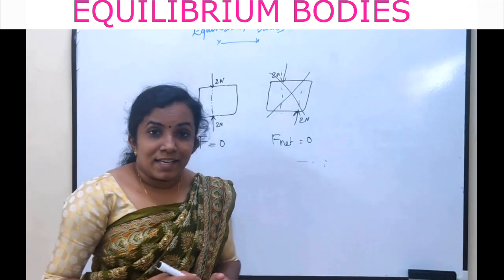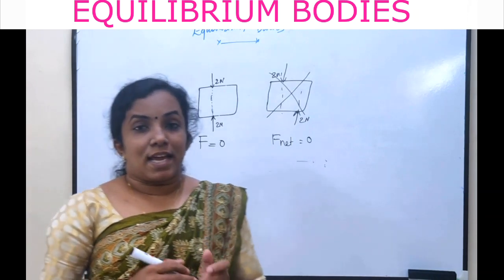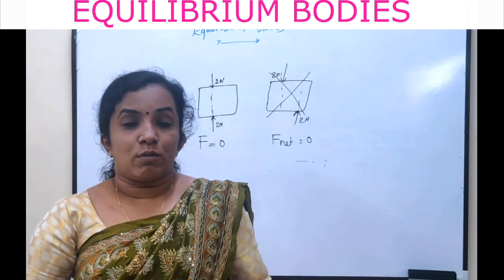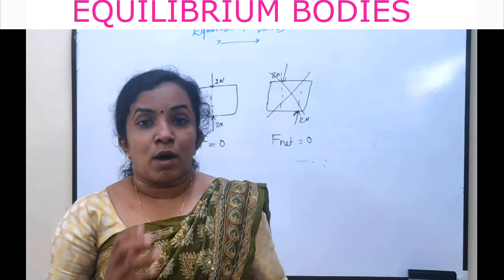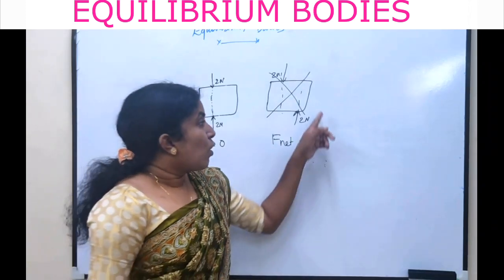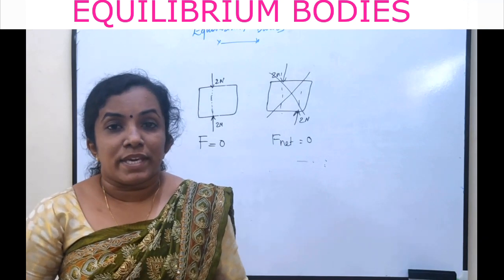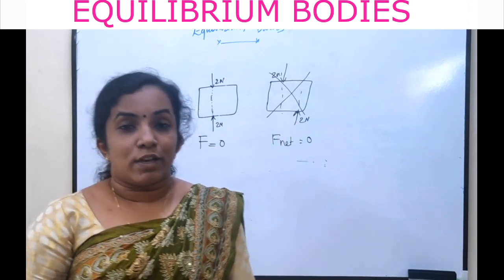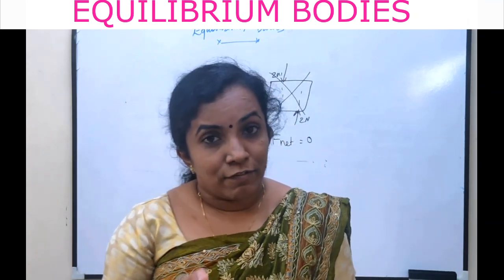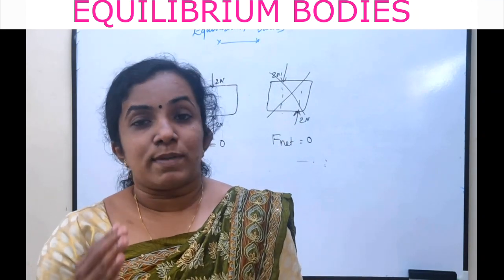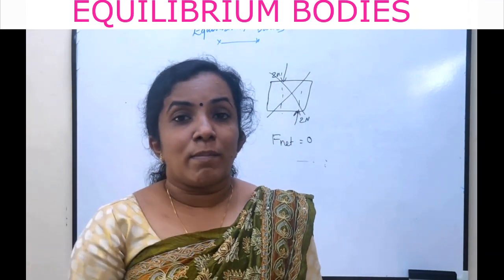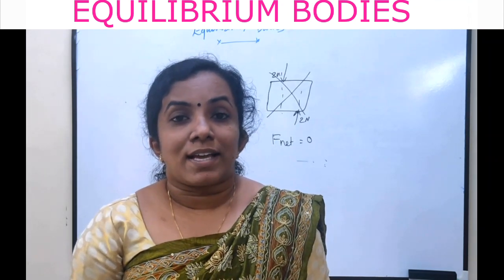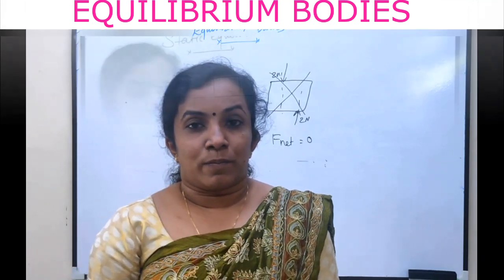So, the second condition that must be satisfied is that the sum of the moments of force, or the resultant moment of force due to all these forces, must be 0. So, the two conditions for an equilibrium body are: the net force acting on the body must be 0, and the net moment of force due to all these forces about an axis should be 0.